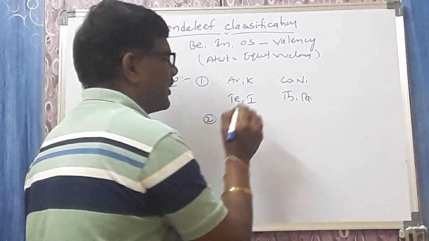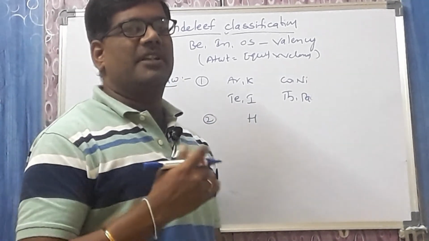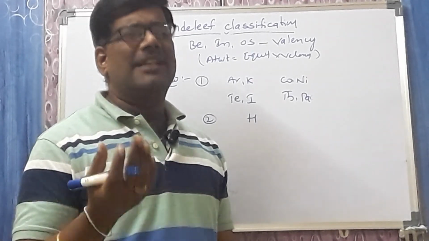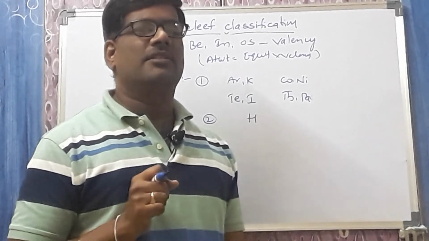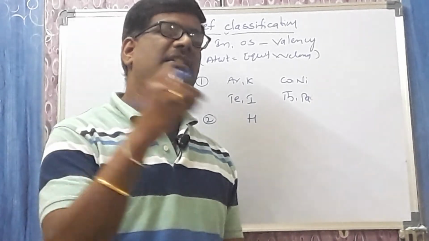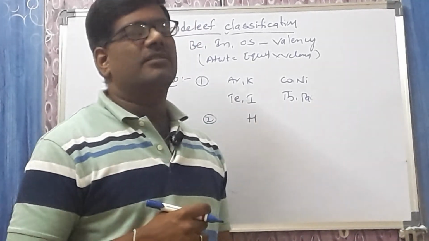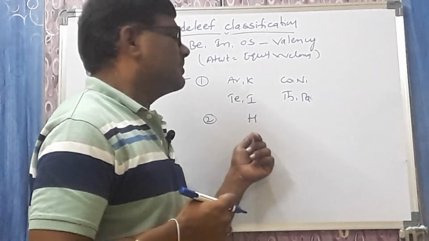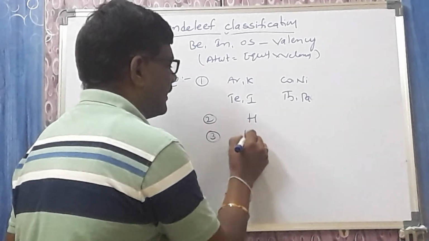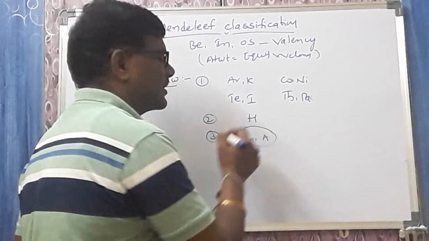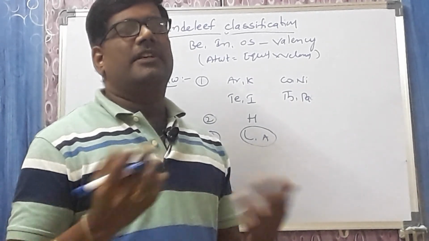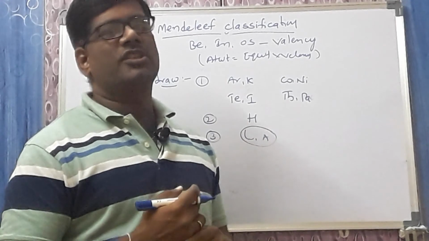Number 2. It is not given any proper position for hydrogen. In the periodic table, hydrogen is not given a proper position. Till today, in the modern periodic table also, the position of hydrogen is a controversy because it belongs to both the first A group elements as well as the seventh A. So the short form of the periodic table also is not given any proper position for hydrogen. Number 3. The lanthanide and actinide elements. The position of the lanthanide and actinide elements is also not clear. They are not given any special position.